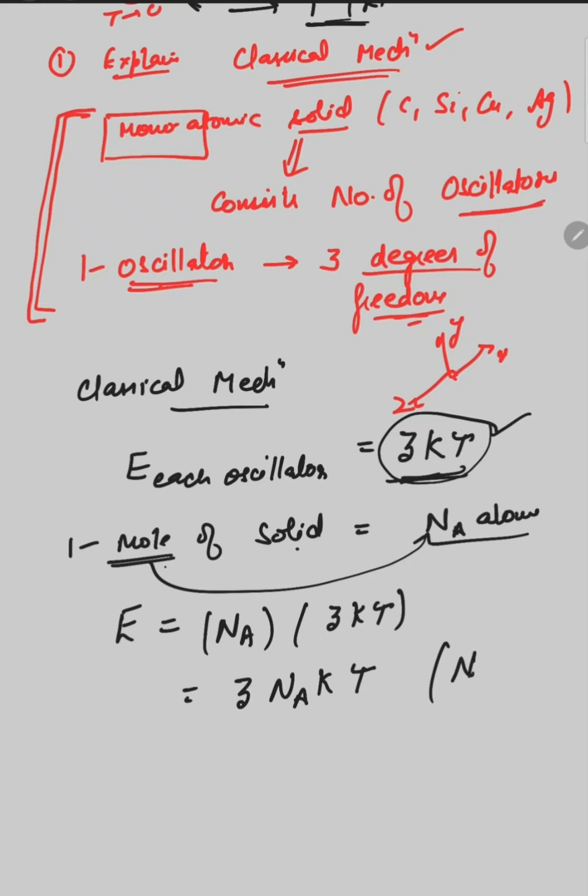Since Avogadro number multiplied by the Boltzmann constant k is equal to R, the gas constant, you can put 3RT here.